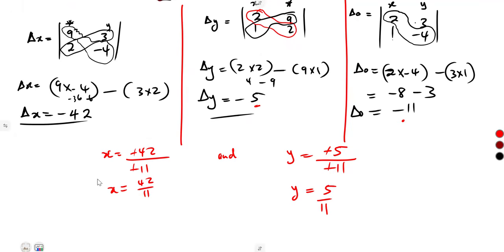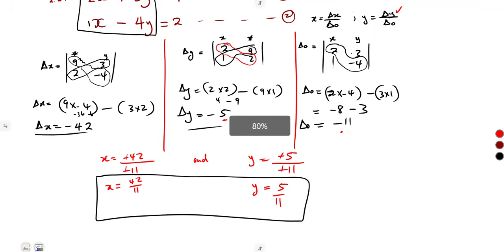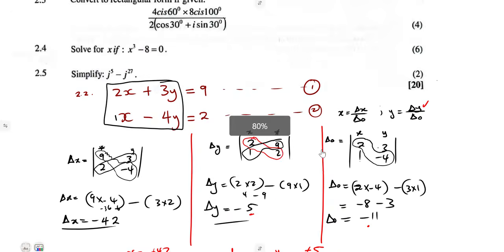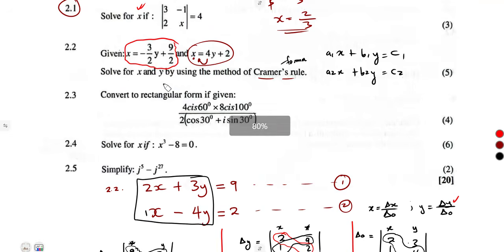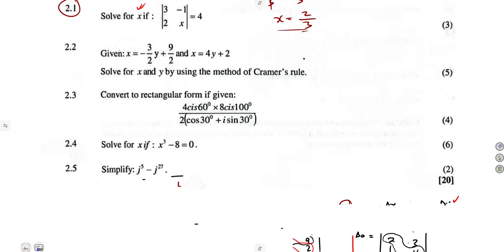So that was it for the value of x and for the value of y if we are to use Cramer's rule. Like I said, you could have worked with those fractions. It is in your hands. If you want, you can just use those fractions as they were here. Still, you're going to obtain the same answers at the end. All right, so that was it. 5 marks to solve.